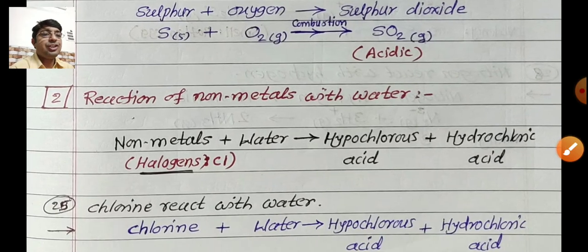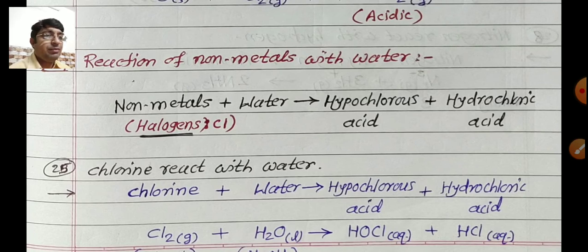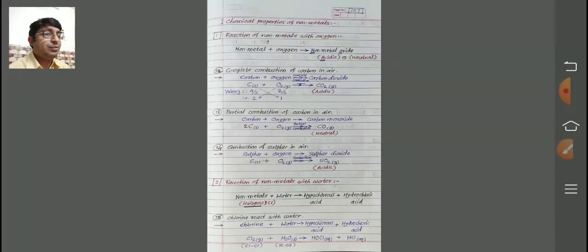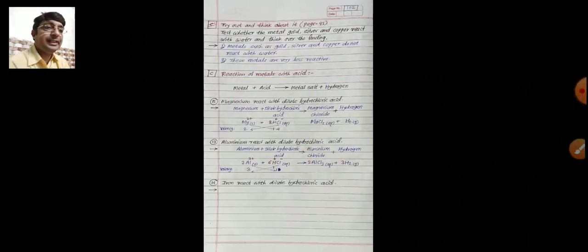Next, reaction of non-metal with water, that is given on page number 98. First of all, check what is given on the textbook page 98.